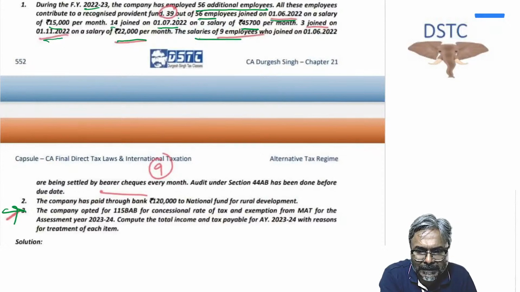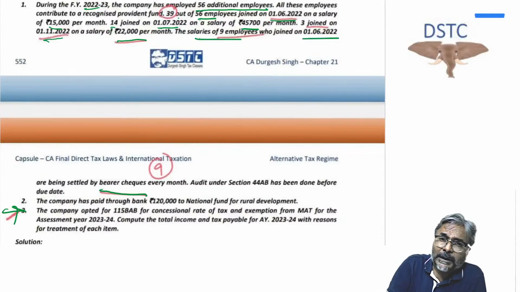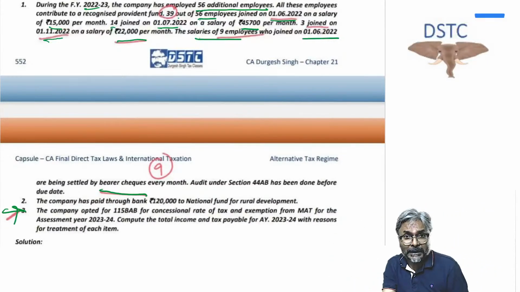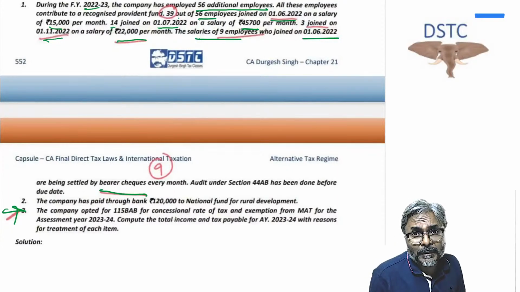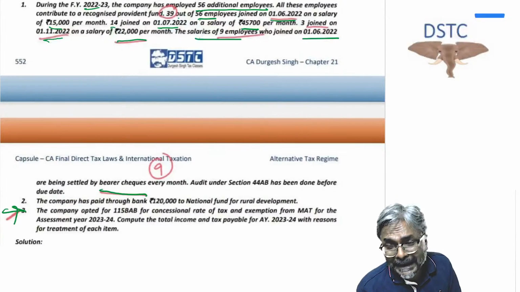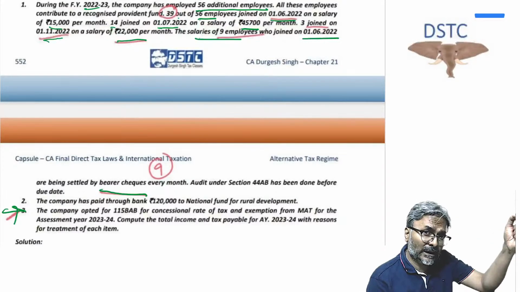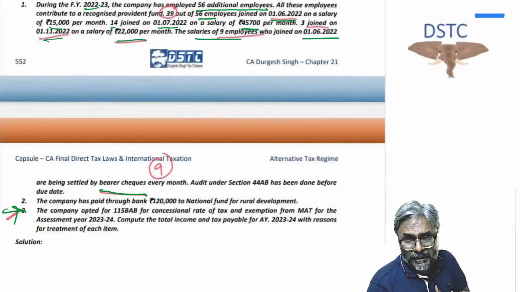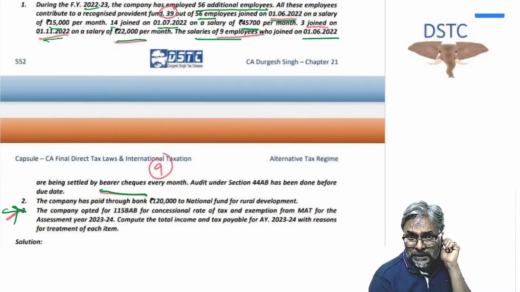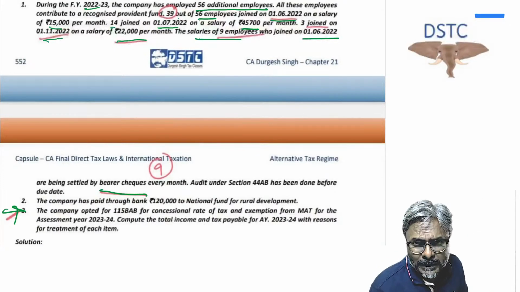The salary of 9 employees who joined on 1st of June 2022 is being settled by bearer cheque. Students, you should be aware that if it is the first year of the operation of the company, then only 80JJAA allows the salary to be given in cash or through bearer cheque. If it is the first year, then 80JJAA will allow this mode of payment. But if it is not the first year, which is the case in this question as well, then payment made otherwise than by way of the banking mode will not be eligible for 80JJAA.